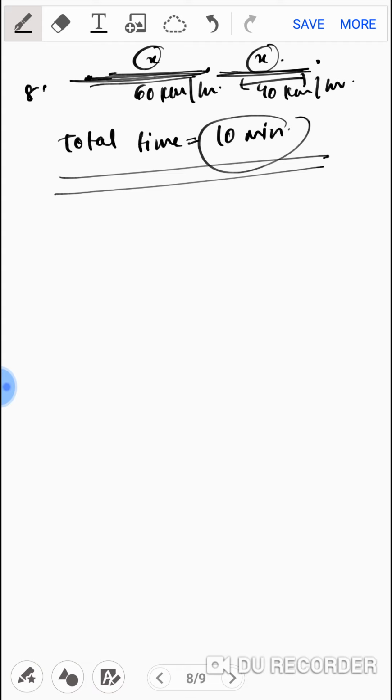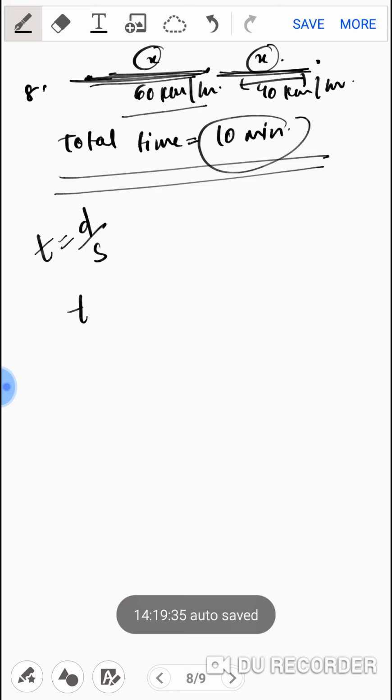But for the first half of the journey, the speed is 60 km per hour, and for the second half of the journey, the speed is 40 km per hour. In that case, as I have done in my previous problem, time is equal to distance upon speed.